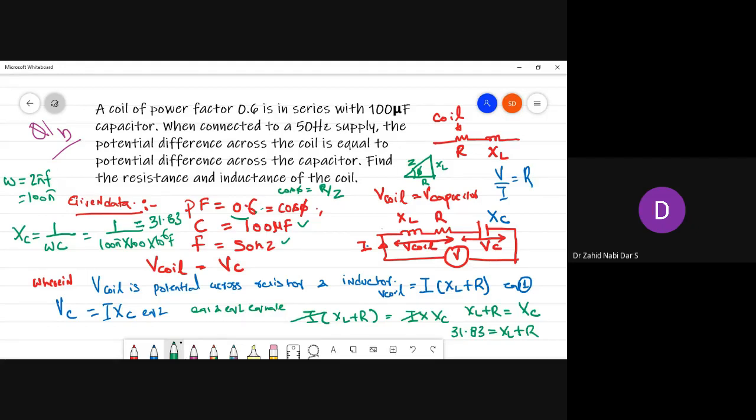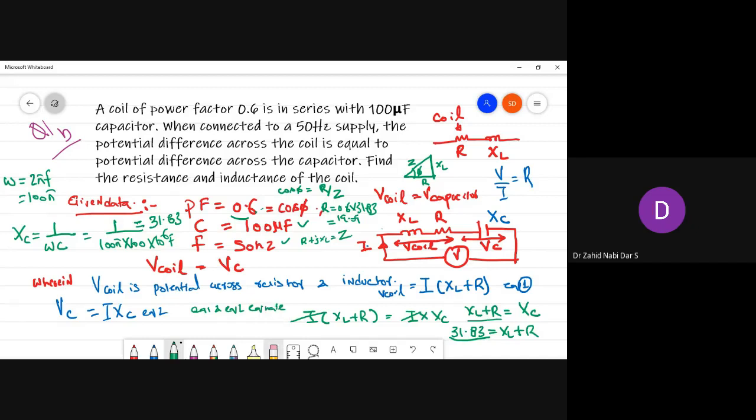What is R plus JXL equal to? See, R plus JXL is equal to XC, which is this value. This value is also equal to Z, right? So Z is equal to 31.83. Here you can substitute to get the value of R: 0.6 into 31.83. So R value would be around 19.09.